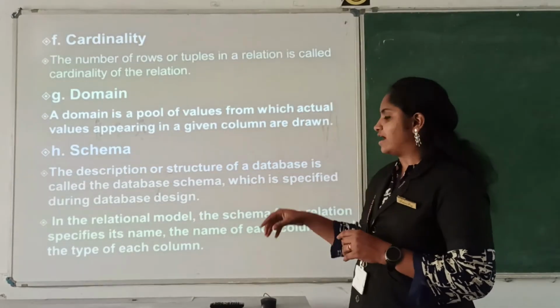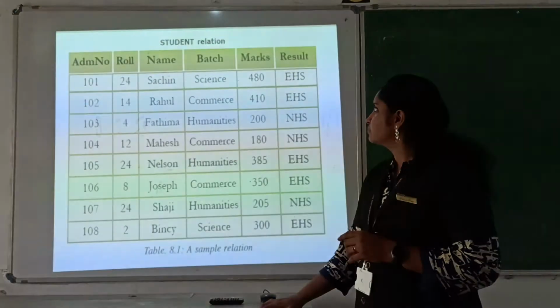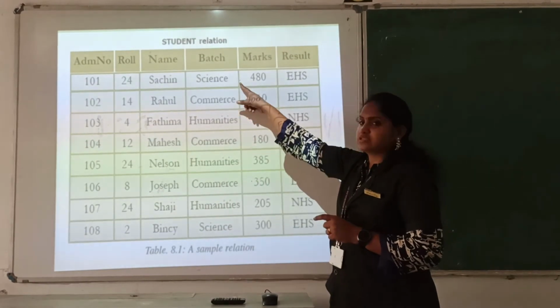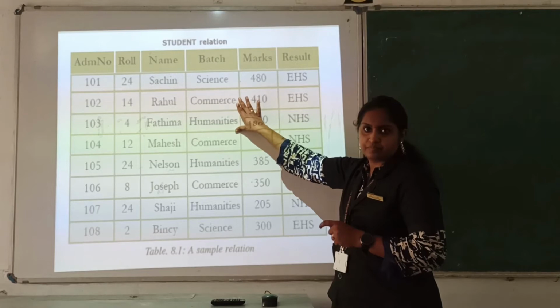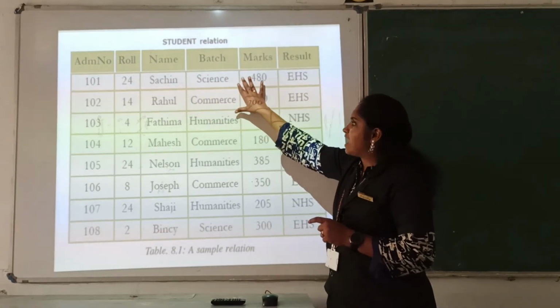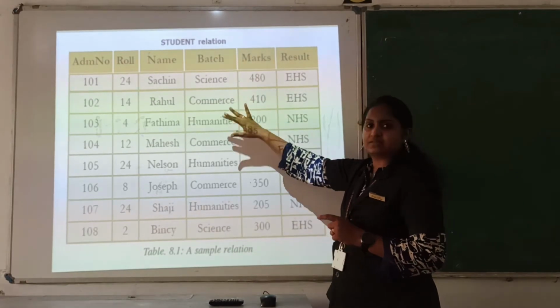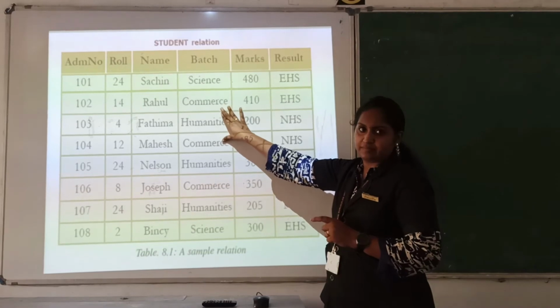Domain means the pool of values. That means if in a column you have the values, for example in batch you have science, commerce and humanities, this section is known as the pool. If it is batches, they are repeating, is it? And the main values are science, commerce and humanities. This section is known as the domain.